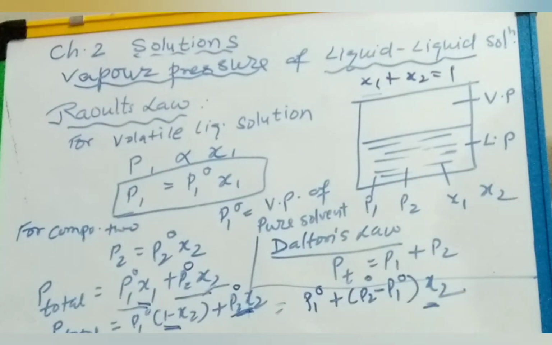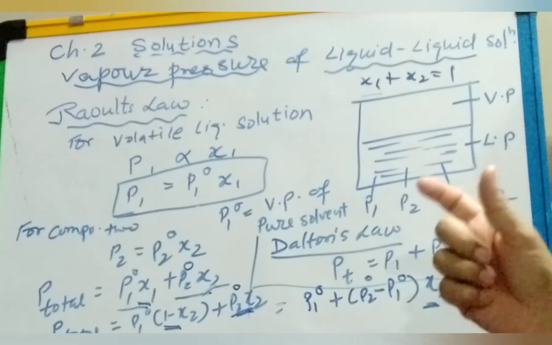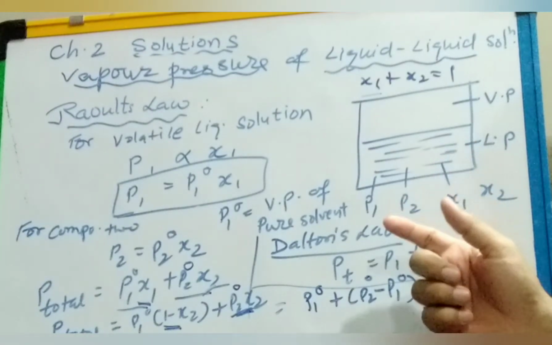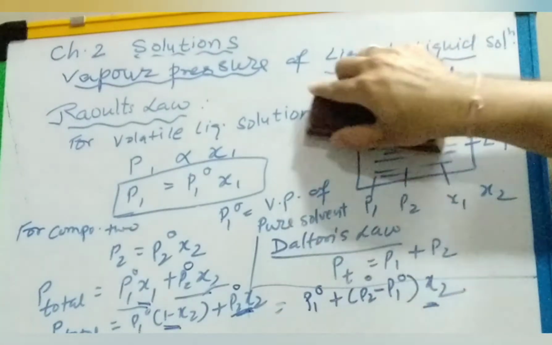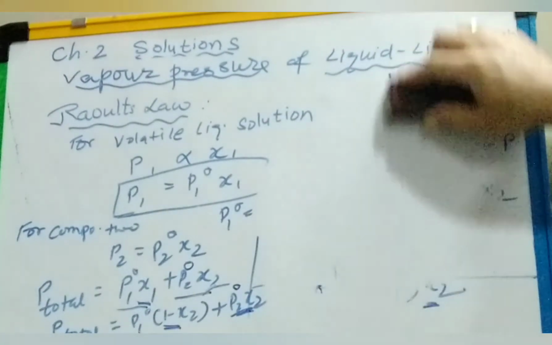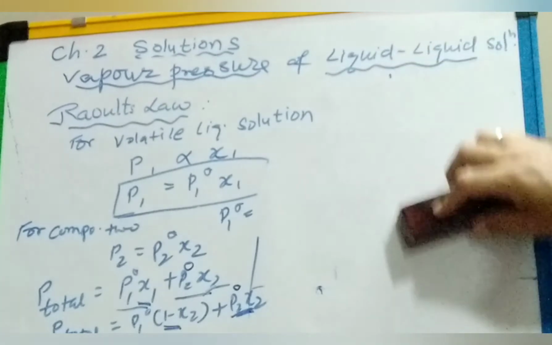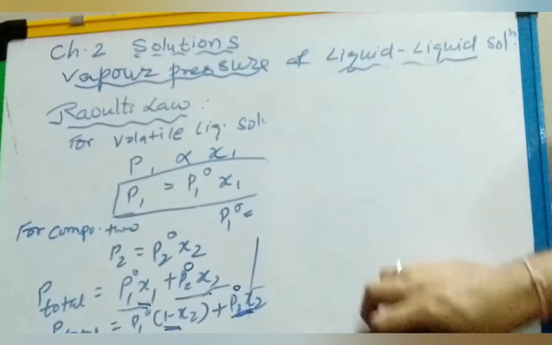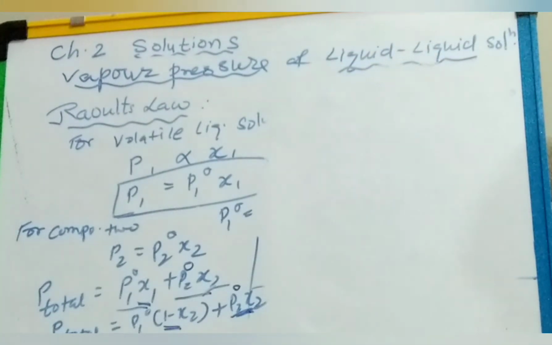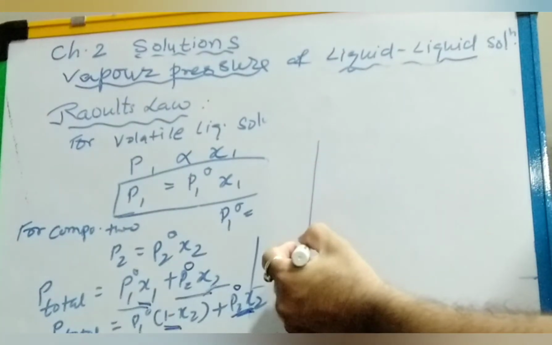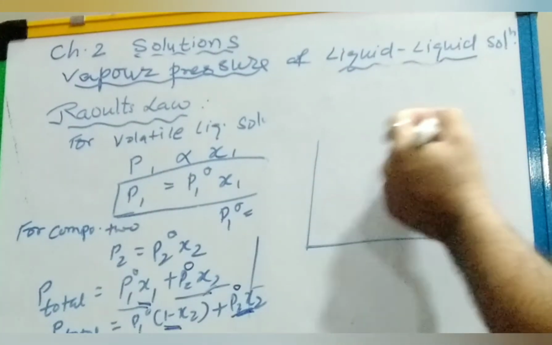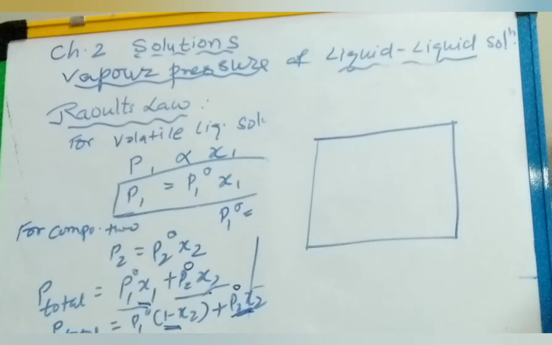So we can plot a graph showing the relationship between vapor pressure and mole fraction. And this we have already seen in Henry's law as well, that a straight line was there. Here suppose we have a two component system.